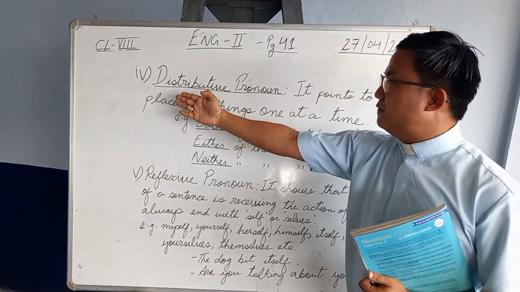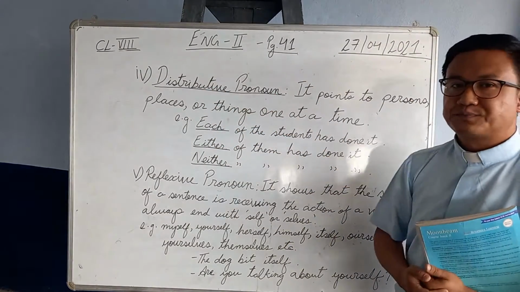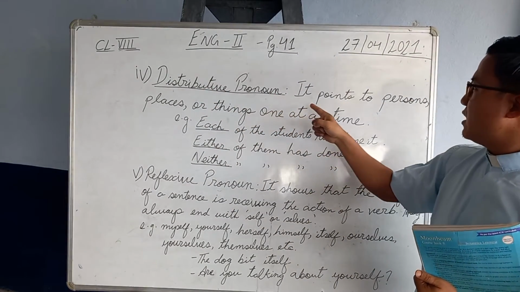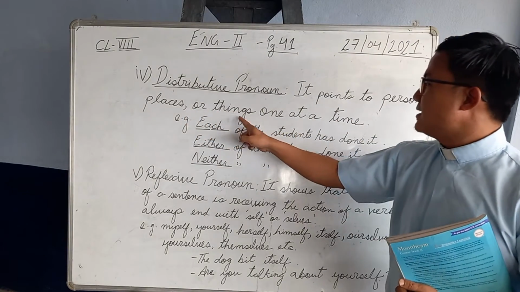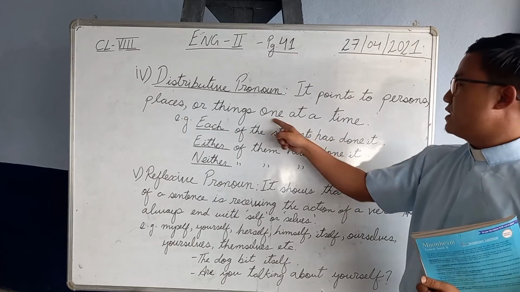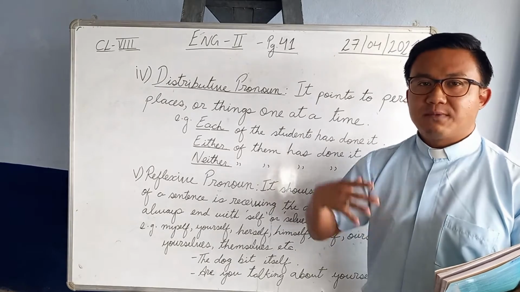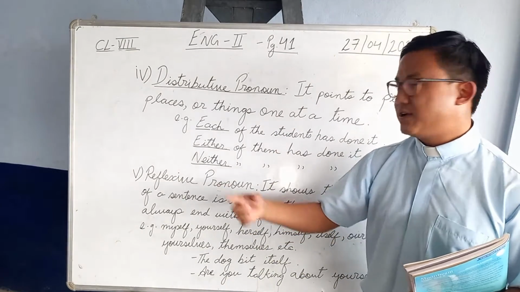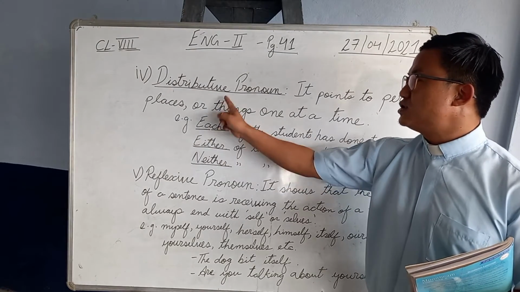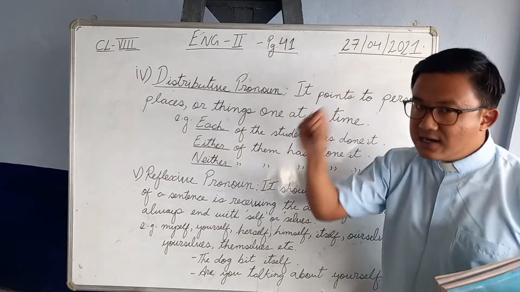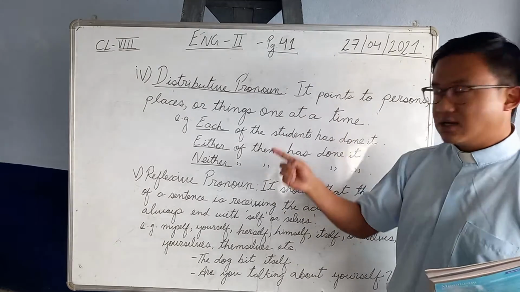Now we have the fourth type of pronoun, and that is distributive pronoun. Now distributive pronoun points to persons, places, or things one at a time. This is very important. One at a time. That means individually, not as a group, but one at a time, individually. Okay. For example, each of the students has done it. Each is the distributive pronoun here. Each means individual student, not all the students, but individual students has done it.